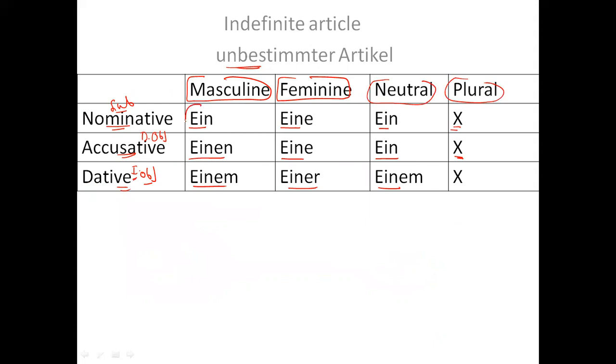First is ein, which gives you the meaning of a or an. Second is eine, also a or an. Third is ein, a or an. Then fourth is einen, also the same meaning. Then again eine, ein, einem, einer, einem, all a or an.